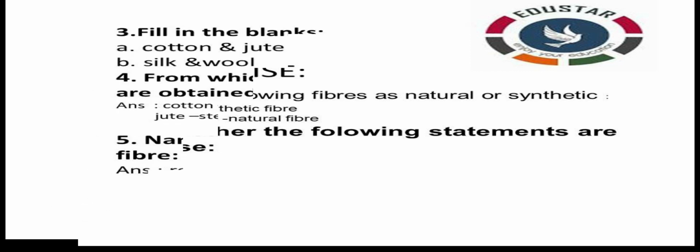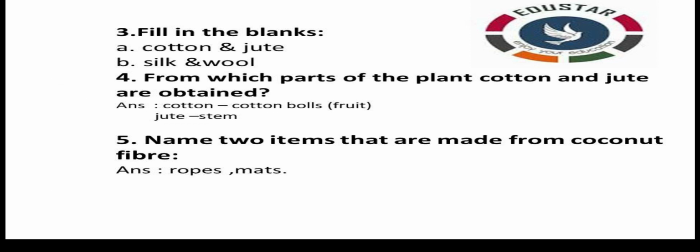Then exercise 3, filling the blanks. Plant fibers are obtained from cotton and jute. Animal fibers are dash and dash. Animal fibers are silk and wool. Okay, question 4. From which parts of the plant are cotton and jute obtained? Cotton from cotton balls, that is from the fruit of the plant. Jute from the stem of the plant.